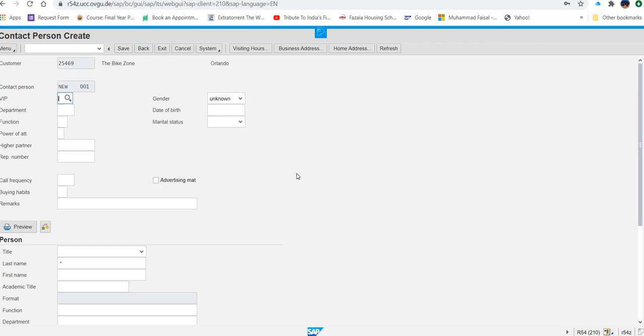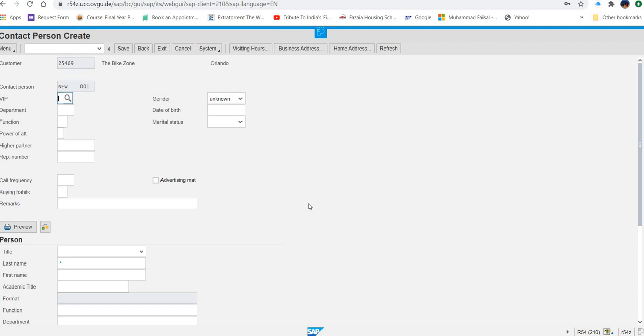And then another screen will open. And in this screen, you are going to do few things. And in that, you have to enter like 1 for VIP management, 0002 for department, that is purchasing, 02 for function.